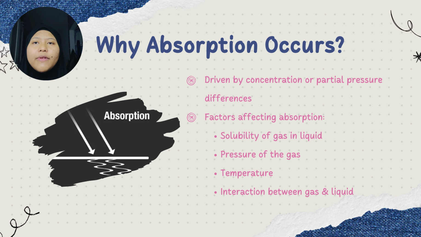The ability of the liquid to absorb gas depends on several factors, including the solubility of the gas in the liquid, the pressure of the gas, the temperature of the system, and the nature of interaction between the gas and the liquid. In general, for many gases, higher pressure and lower temperature increase the rate of absorption. This is why absorption processes are often operated under controlled temperature and pressure conditions in industrial applications.